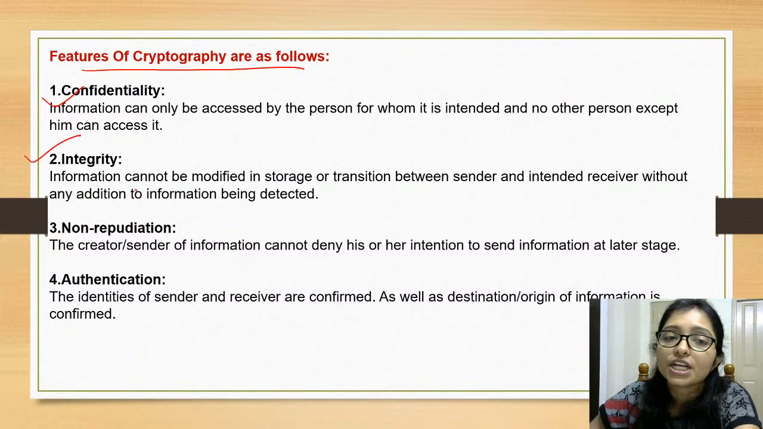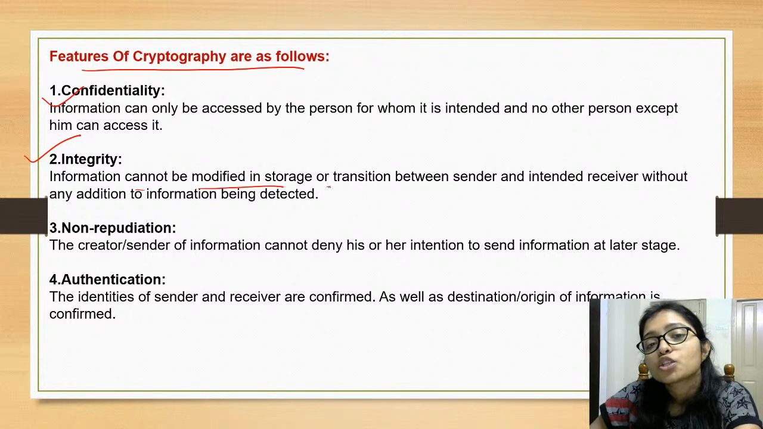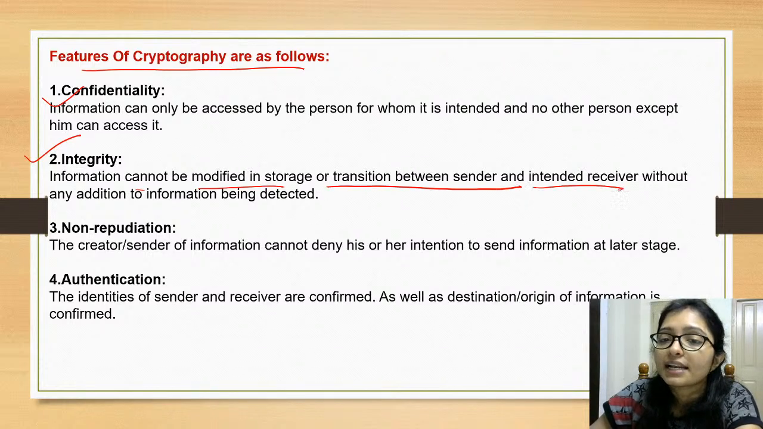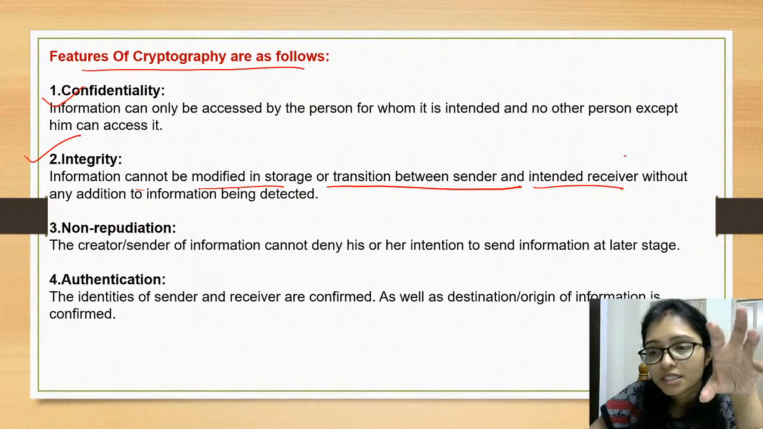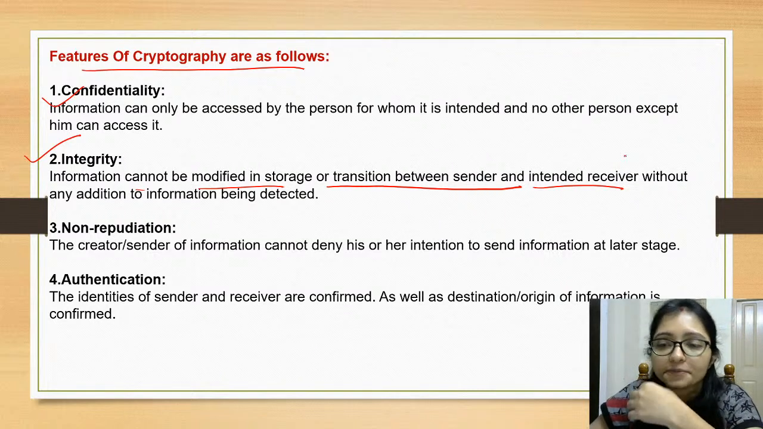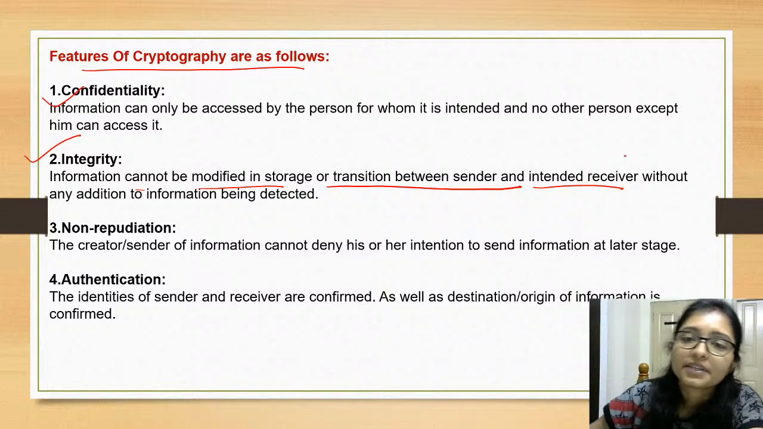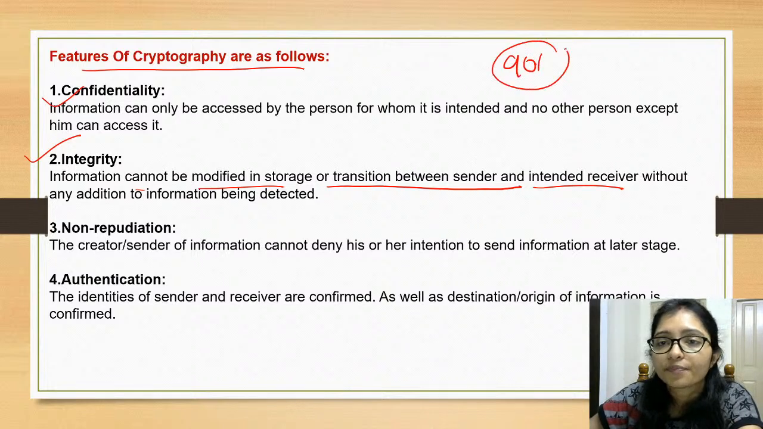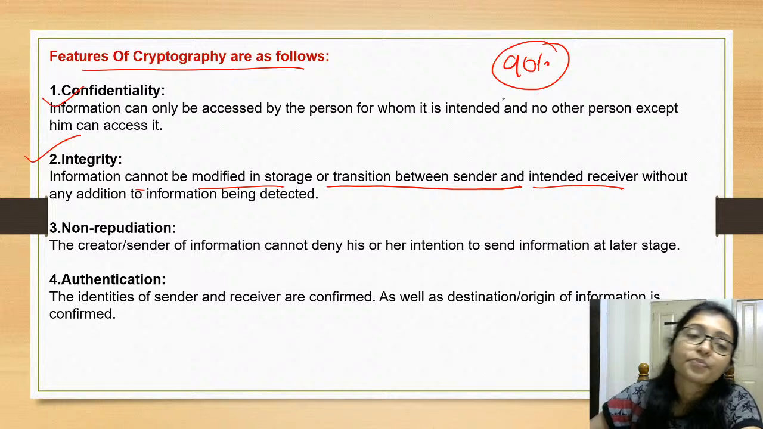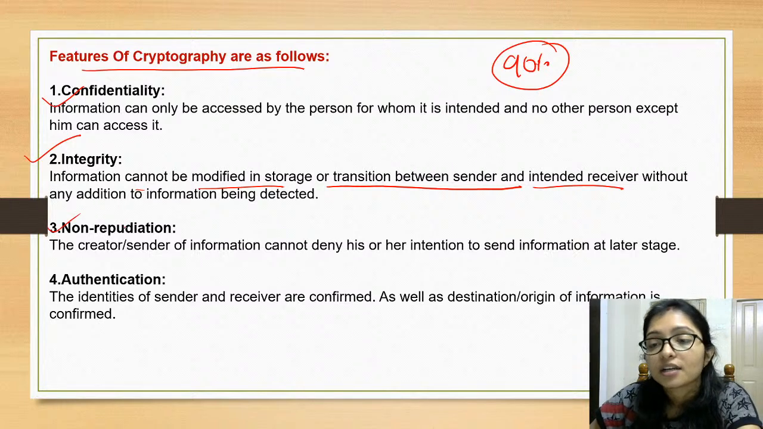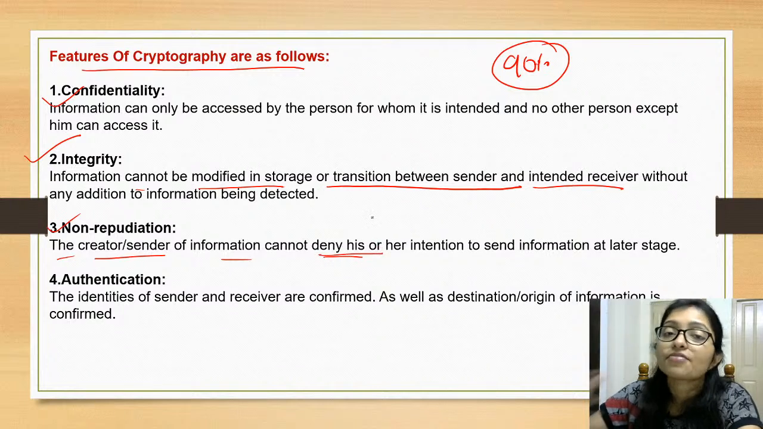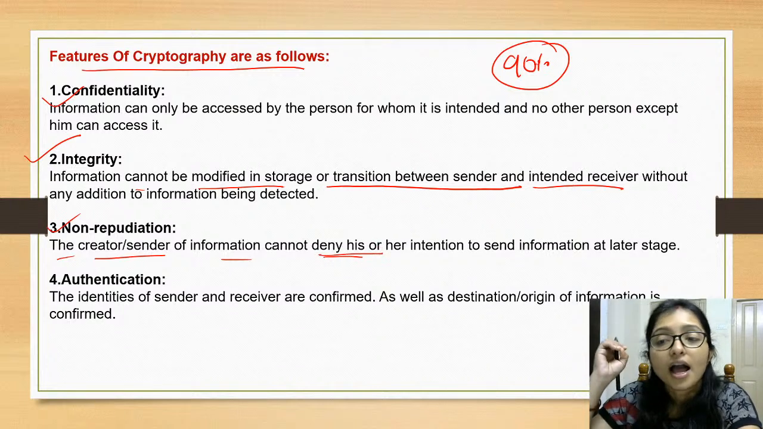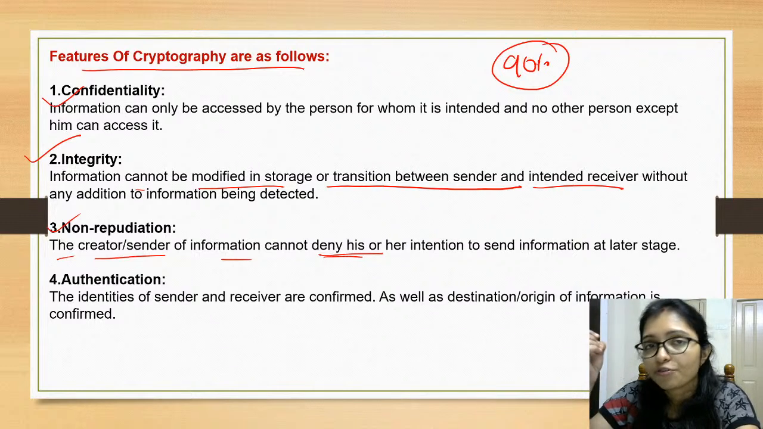Integrity means information cannot be modified in the storage or transmission between the sender and receiver. In between, no change can happen. Okay. The exam will definitely have it, 90% chance the exam will have it. Okay. And non-repudiation. Non-repudiation means the creator and sender of information cannot deny it. Means if I am sending the information, then I have to accept, yes, I have sent the information. Okay.